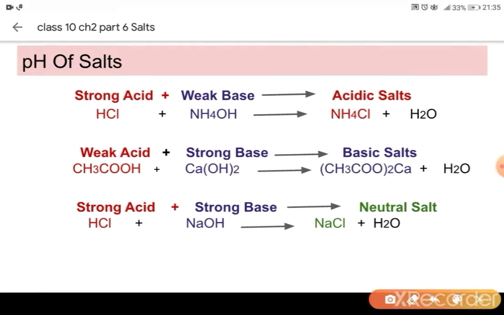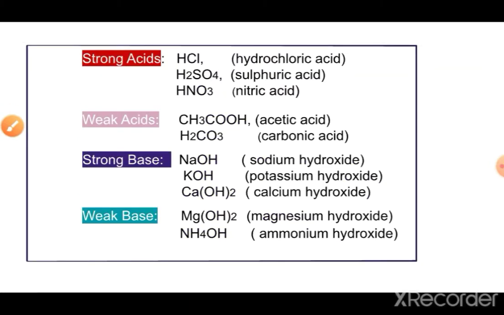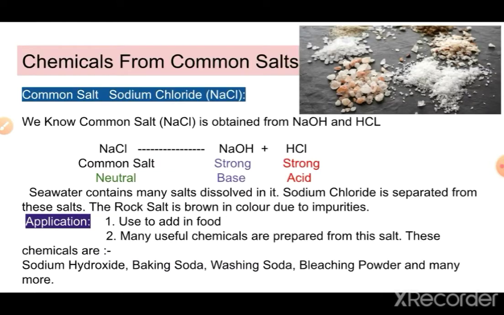Then another example: if we have a strong acid and strong base, for example HCl and NaOH, it will produce NaCl, a salt, but this salt will be neutral because it has formed from a strong acid and strong base. Now here I have given you a list of strong acids, strong bases and weak bases. You have to learn this. Just keep on revising this, so you will be able to learn which one is a strong acid and which one is a weak acid, and then you will be able to solve the questions easily.